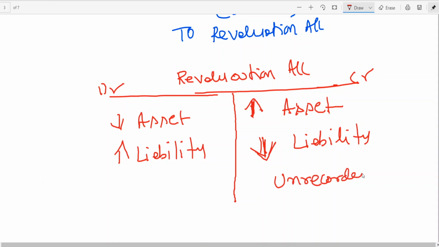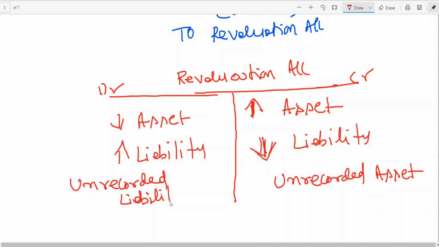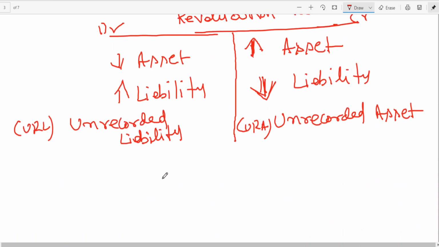Unrecorded asset, gain, no, it should be credited. Unrecorded liability, loss, no, it should be debited. The following is simple. Is it simple or not? URL, unrecorded liability. URA, unrecorded asset. Then increase in asset, decrease in liability, unrecorded asset, gain. Decrease in asset, increase in liability, unrecorded liability, loss. All the above entries have been put in this way. Then it's simple.